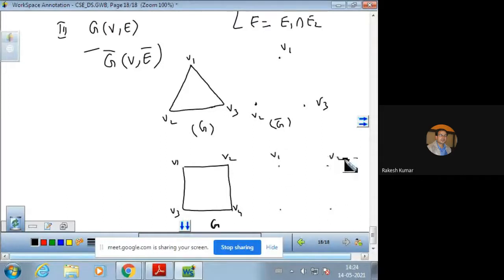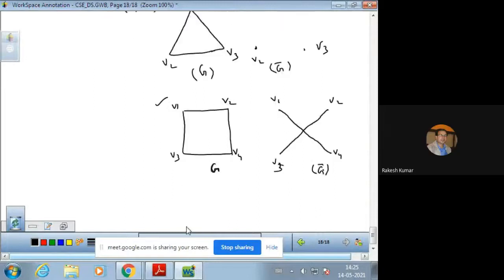V1, V2 are joined in G, but they should not be joined in G bar. And V1, V4 are not joined here, so these vertices should be joined in G bar. Similarly, V2, V3 should be joined in G bar. So this is the complement of this graph.